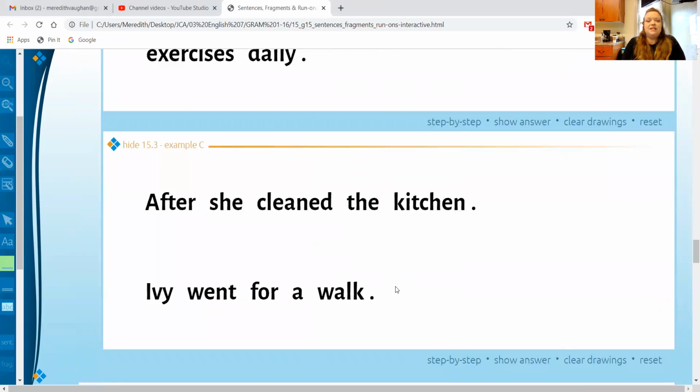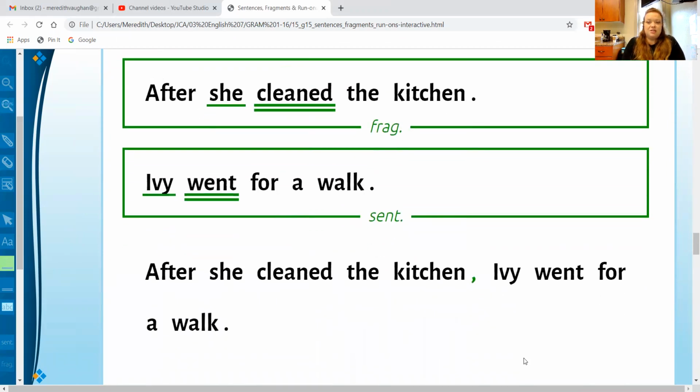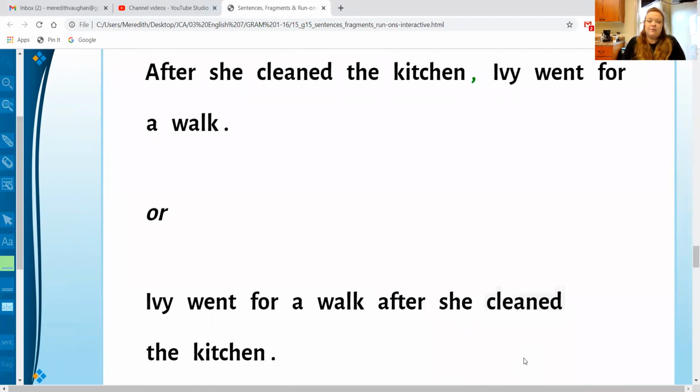Okay, after she cleaned the kitchen. Obviously we don't have a complete thought. Ivy went for a walk. That's a complete sentence. So you could combine these by saying, after she cleaned the kitchen, Ivy went for a walk. Or you could say, Ivy went for a walk after she cleaned the kitchen. Either way works perfectly fine.